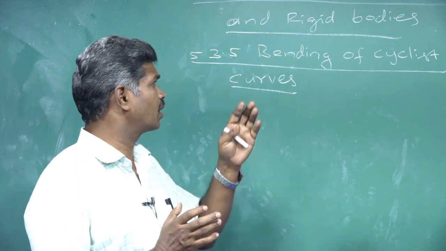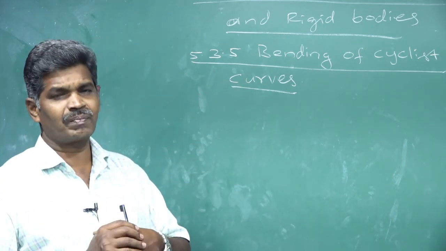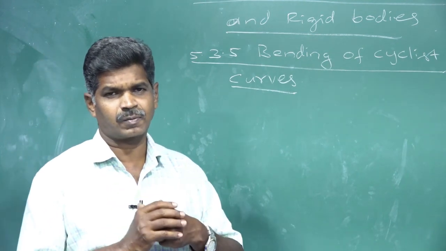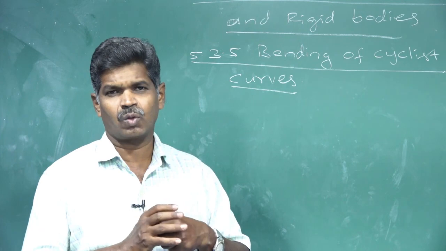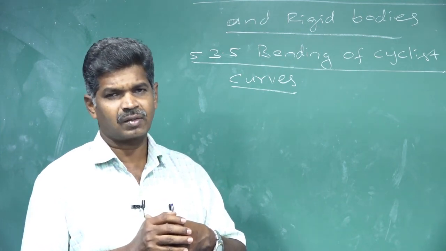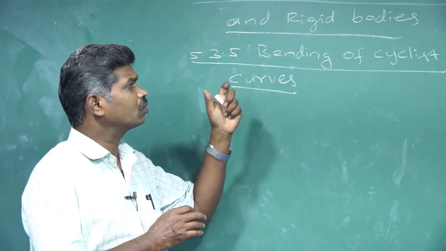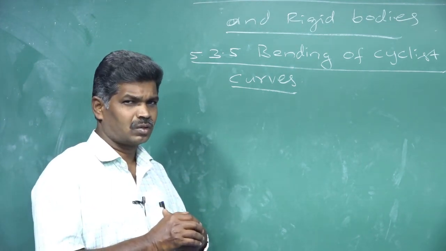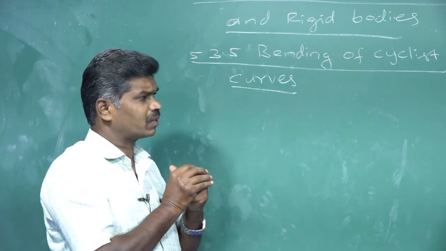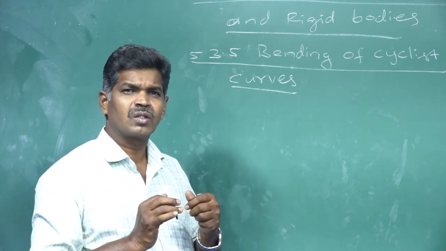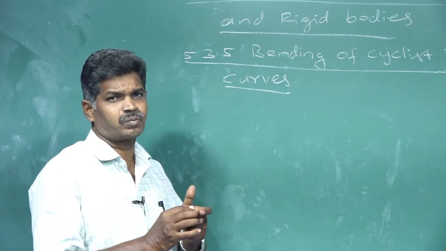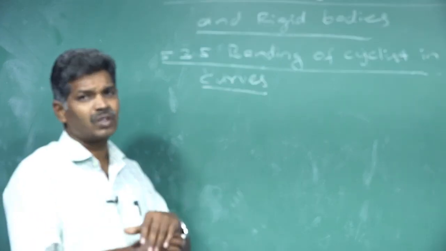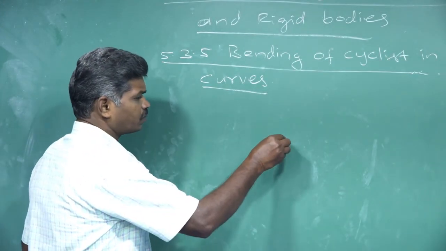This is in our fifth lesson. Our fifth lesson topic is motion of particles and rigid bodies. In that lesson, we are going to see this most important topic, bending of cyclists in curves. To see this concept, we take a circular shape of the path, and that circular path may have a certain radius.